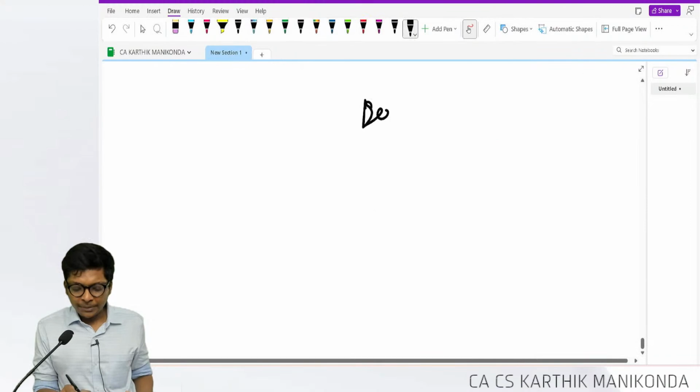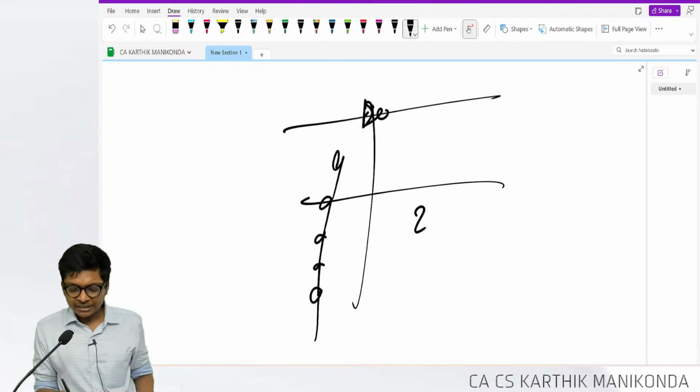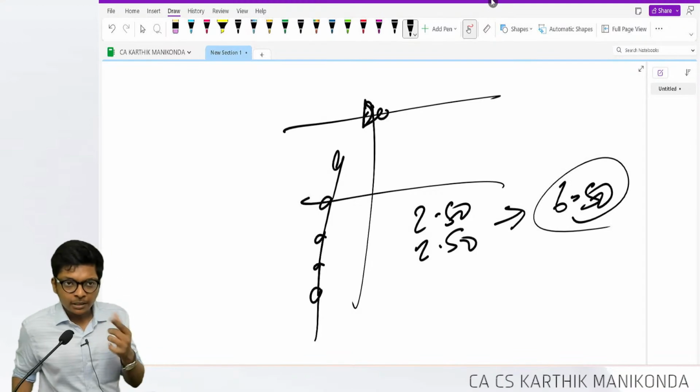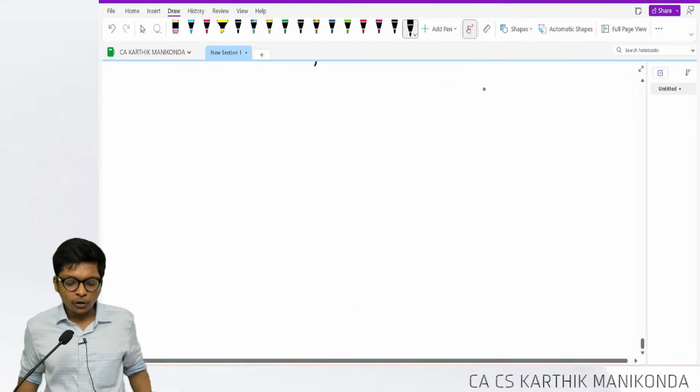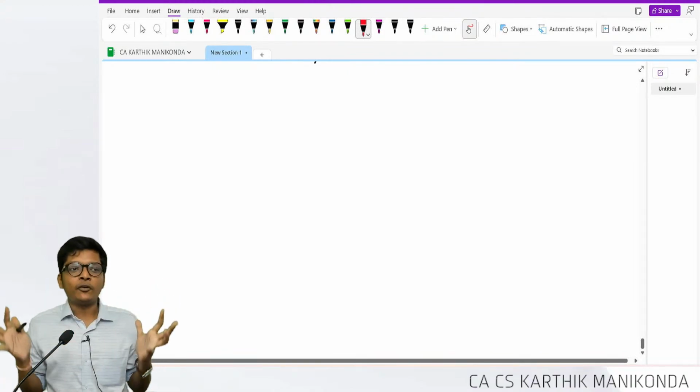My P&L account depreciation will be unaltered at 9. But this side I will make impact of 2.5. Net effect is 6.5, but depreciation amount will not change. Are you following, guys? Now next question is, this is accounting for grant.